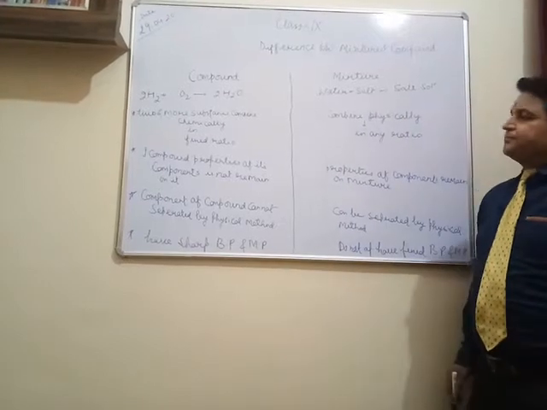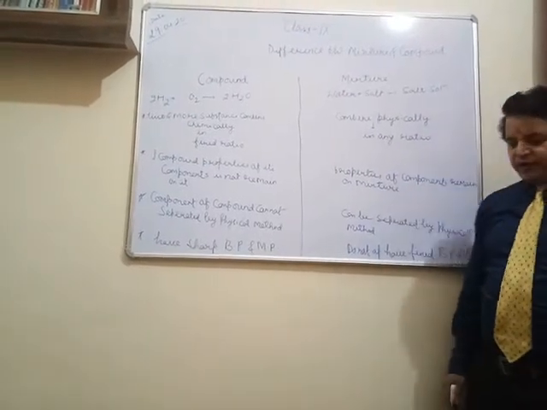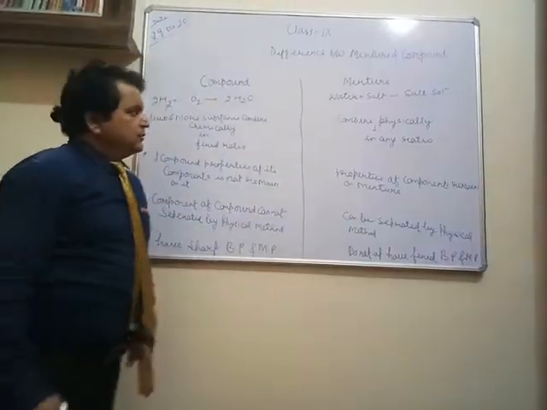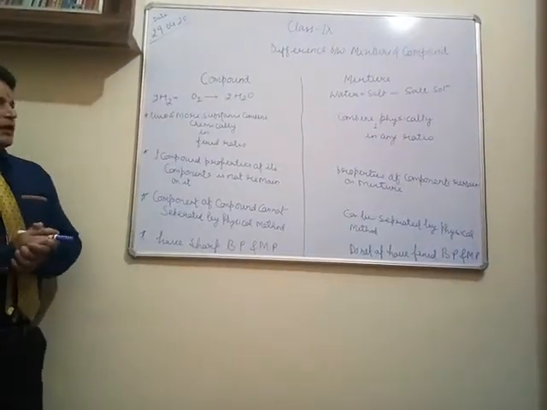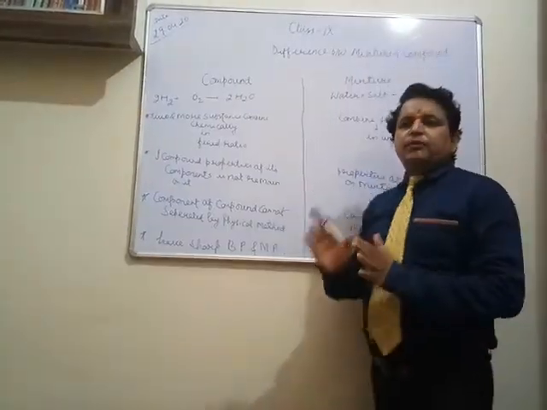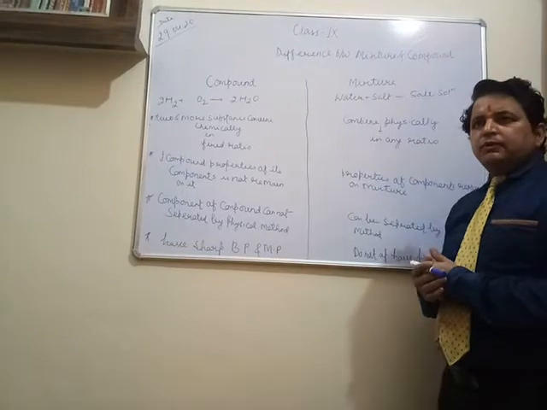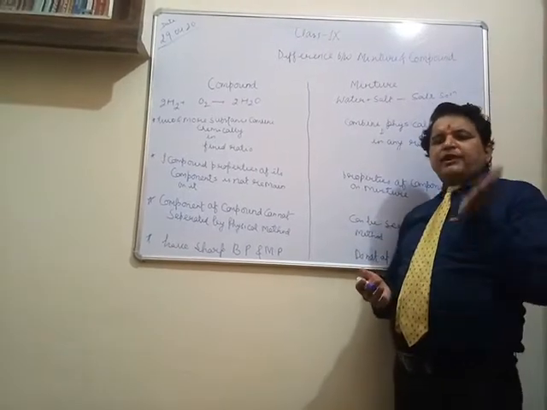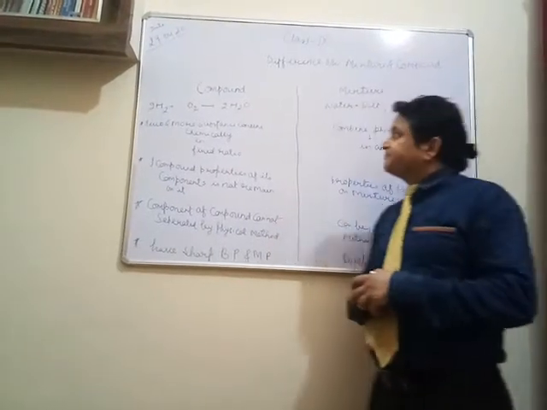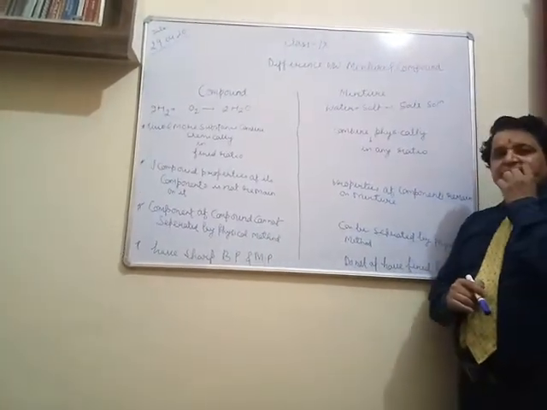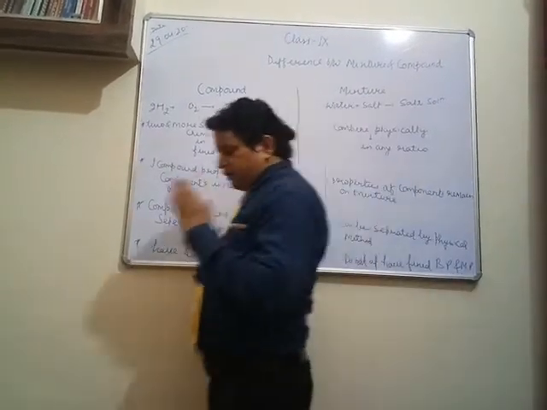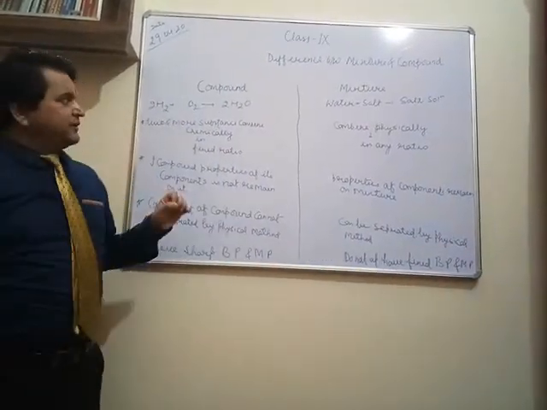Okay, students. In the last lecture we discussed the classification of matter, physically and chemically. We discussed the physical classification: solid, liquid, and gases, the properties of solid, liquid, and gases, and at the same time the difference between solid, liquid, and gases. Then after that we discussed elements and compounds, which was the chemical classification of matter.